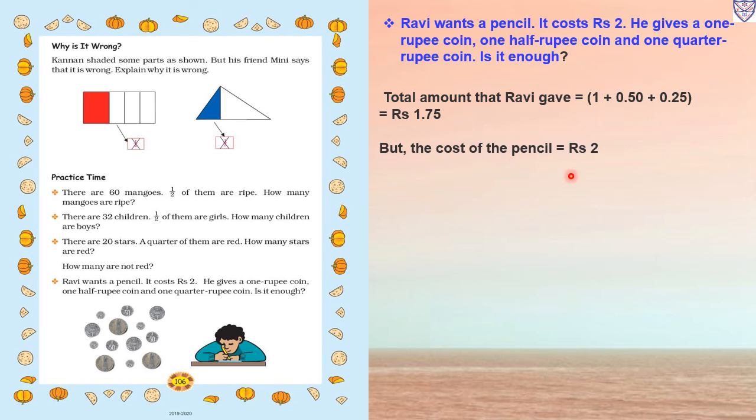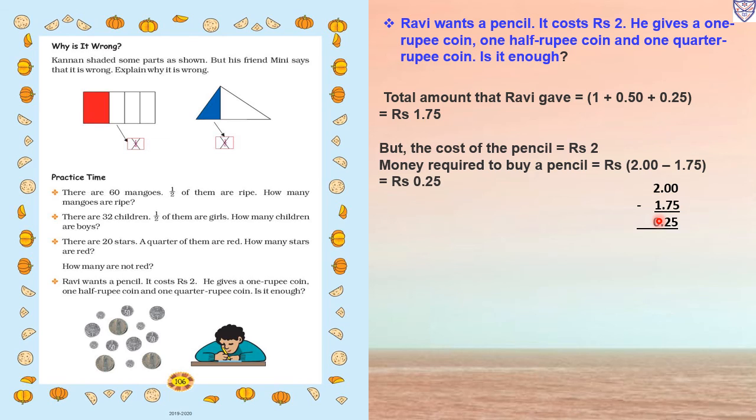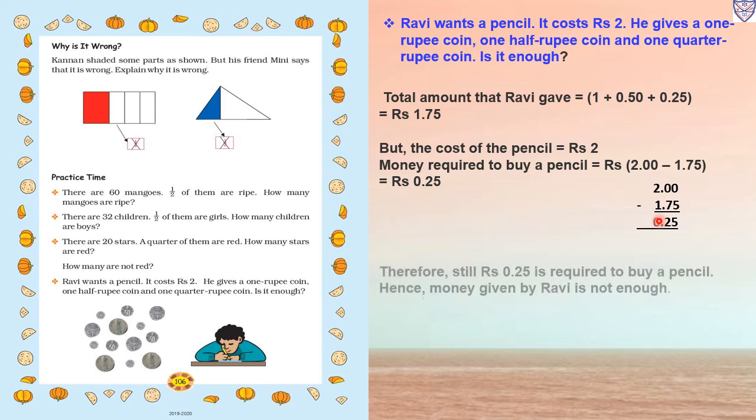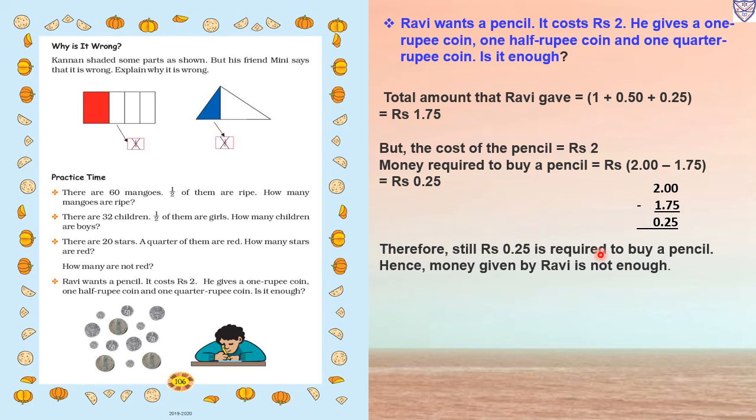But the cost of the pencil is rupees 2. So the money required to buy a pencil equals rupees 2 minus 1.75. How much money is left now? 2 minus 1.75. 0 minus 5 is not possible. So we have to borrow from 2. From 2 we will borrow 1, so it will become 10. So 10 minus 5, 5. And here 9. 9 minus 7, 2. And 1 minus 1, 0. So rupees 0.25 paise is left. Therefore, still rupees 0.25 is required to buy a pencil. Hence, the money given by Ravi is not enough.